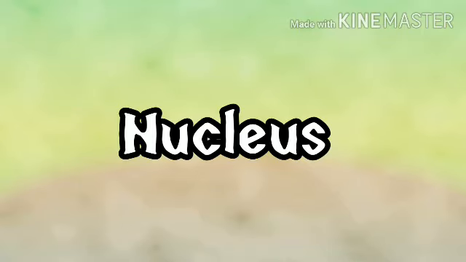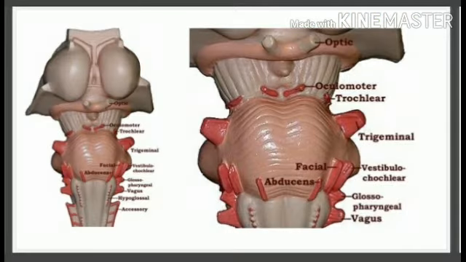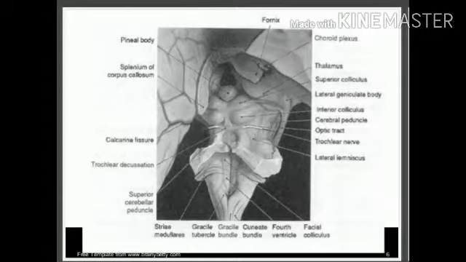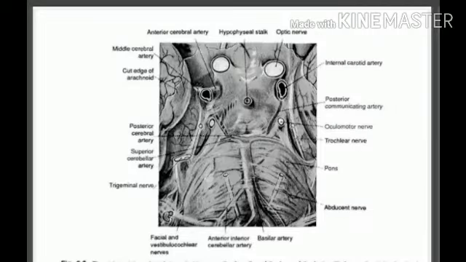Next, we are going to learn about the nucleus of the trochlear nerve. The nucleus of the trochlear nerve is situated in the ventromedial part of the central gray matter of the midbrain at the level of the inferior colliculus. Ventrally, it is closely related to the medial longitudinal bundles.